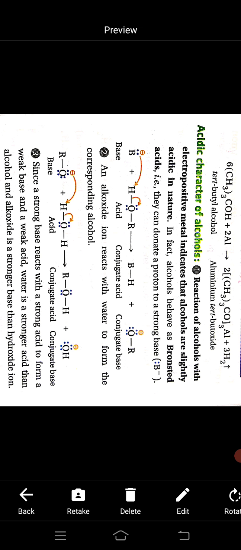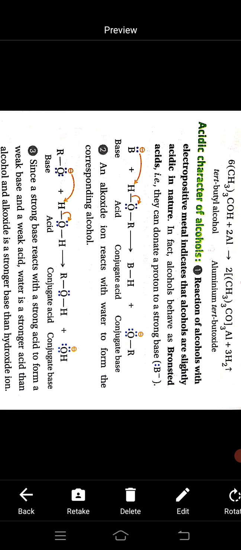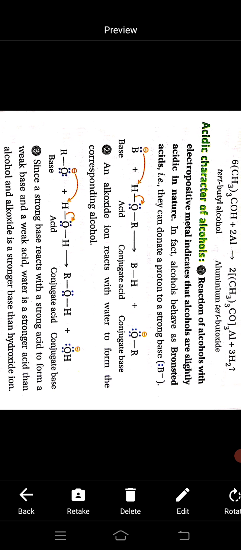Okay, what is indicated by the reaction? This reaction indicates the acidic character of alcohols. So the reaction of alcohols with electropositive metals indicates that alcohols are slightly acidic in nature. So it can donate a proton to a strong base and can act as a Bronsted acid.